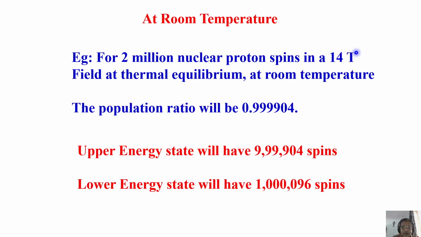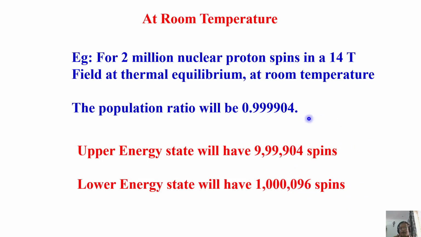If I do that, it turns out that the population ratio is this much. That we have already worked out. So how many spins are there in the upper energy state, and how many in the lower energy state? You can find out. Of course, I made a rough calculation, without going to the exact ratio with the million numbers and everything. Approximately, I calculated the number of spins in the upper energy state and in the lower energy state, and found the difference.